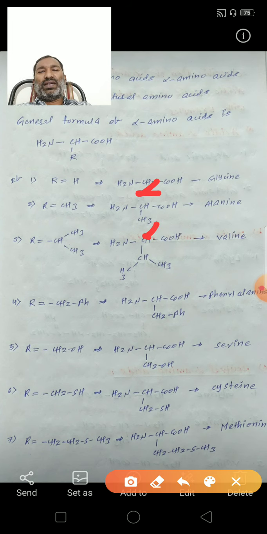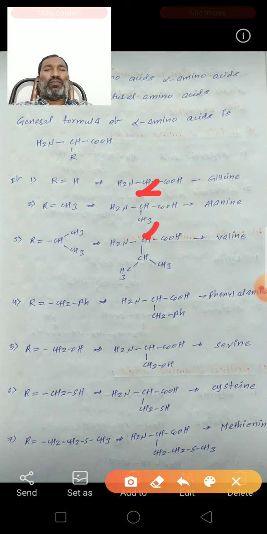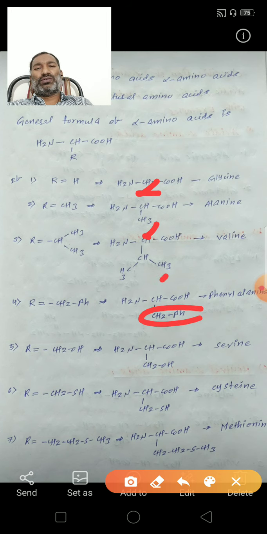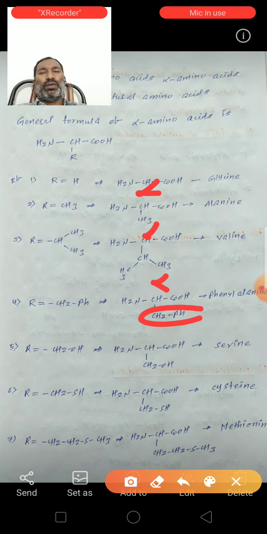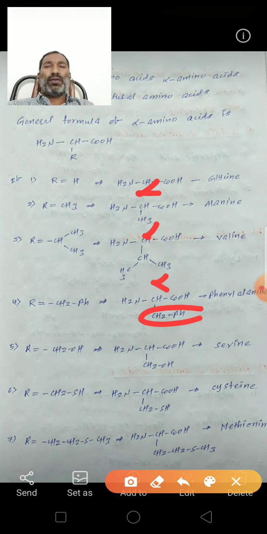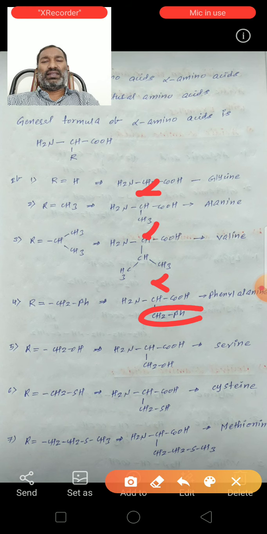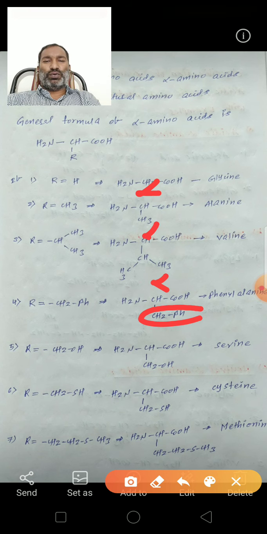So the alkyl group and the NH2 group are both attached to the alpha carbon only, and the alpha carbon contains the NH2 group and the COOH group.